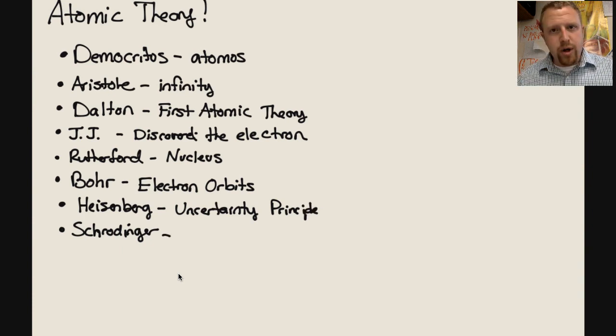Lastly, there was Schrodinger, and Schrodinger gave us the idea that with this big, long probability equation we can actually kind of figure out where the probable location of an electron might be, called an electron cloud. So each one of these guys kind of gave us this understanding of the atom.